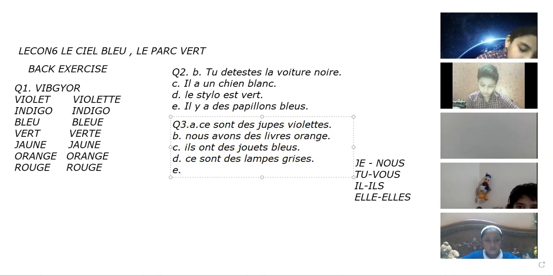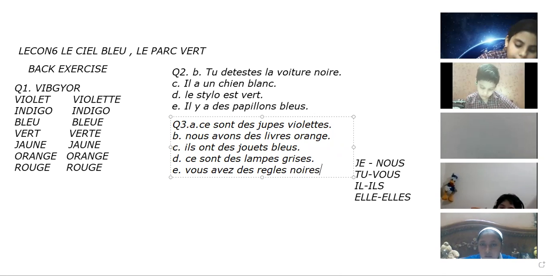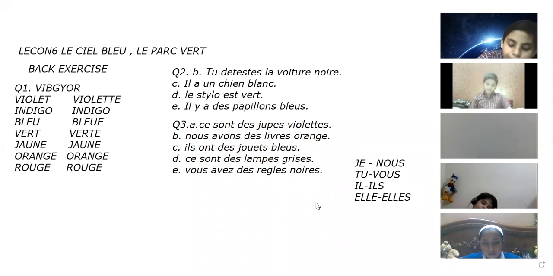E part, tu as. The plural of tu is vous. Vous के साथ आता है avez. Vous avez. Un will be changing to des. Règle to règles with an s. Then noir will be changing with an s. This is your question number 3. I hope it is clear. Please write it down.